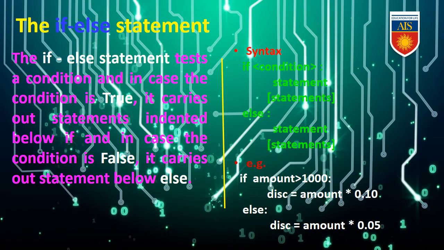So here is an example, if amount greater than 1000, discount will be 10%, else discount will be 5%. That means if it is not more than 1000, in that case it will be 5%. That means less than 1000. Basically if and else is doing what? If will see the condition and accept that particular condition, the rest of the things will go against else.